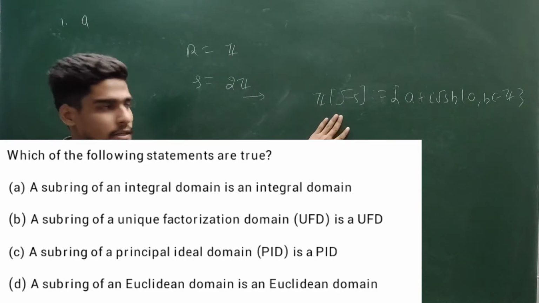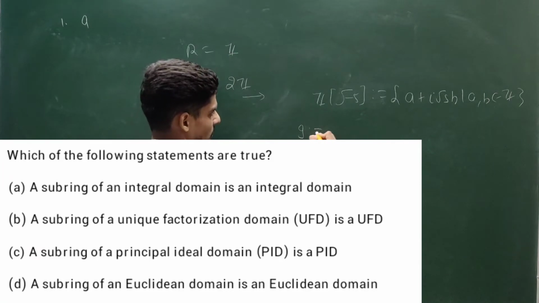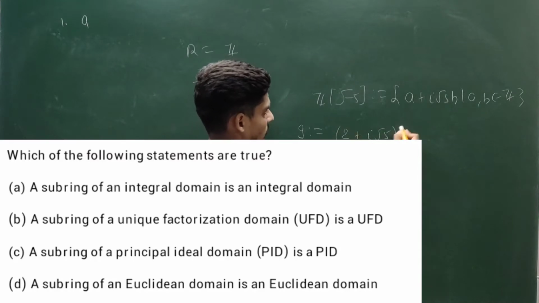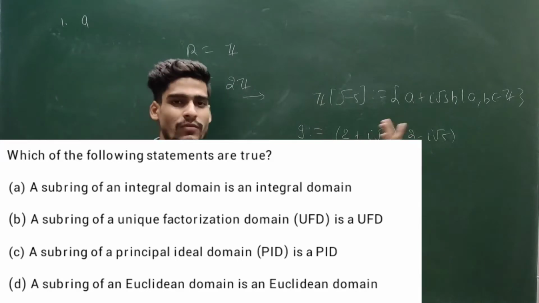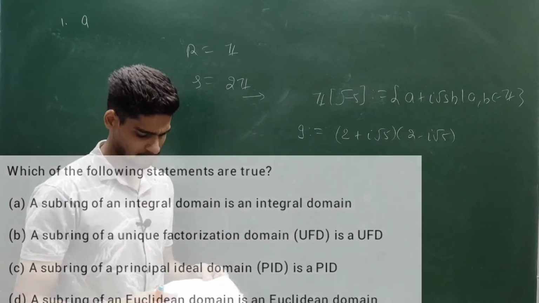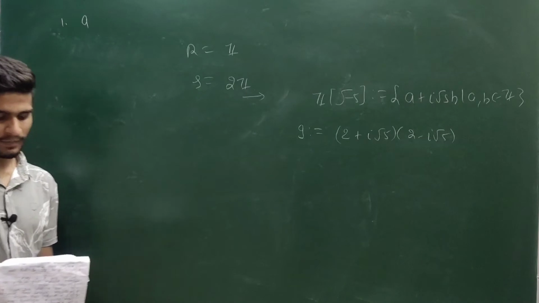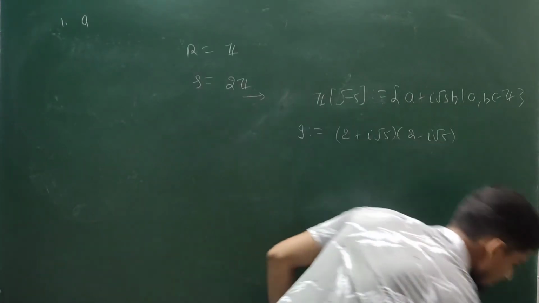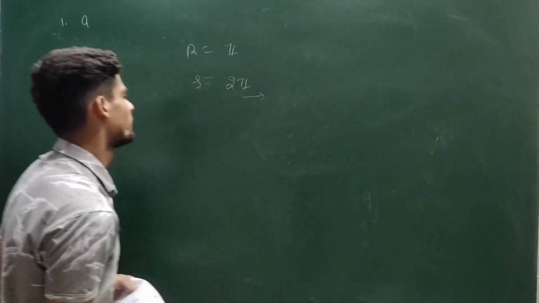So here you see 9 can be written as (2 + i√5)(2 - i√5). If you compute the value, you are going to get 4 + 5, that is 9. And we know that this example will not work here, because I am giving you the example of a ring that is not a UFD. Let me give you a strong example that should work for UFD.